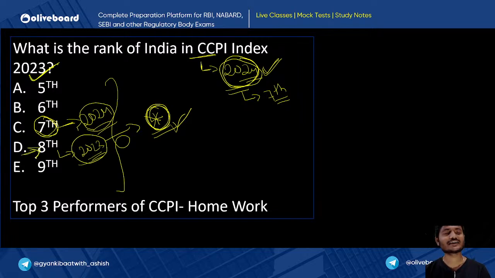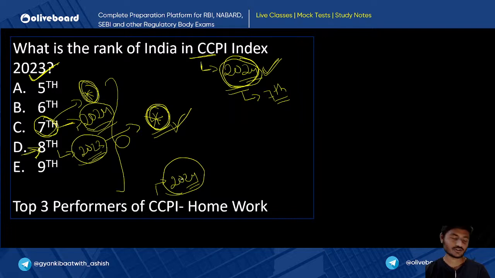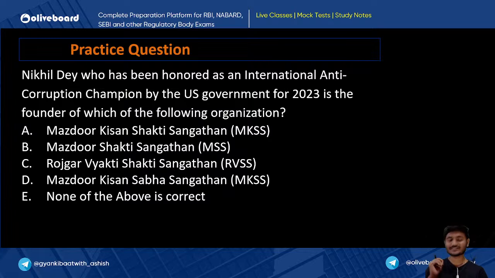And if it is asking about the 2024 index, then only the answer would be 7. Now, the top 3 performers of the CCPI index 2024 are the homework for all of you. Just do not fall into this trap in which you have all fallen. I have deliberately put this question so that I can tell you to stay focused on the fact that you can possibly get trapped in the index.